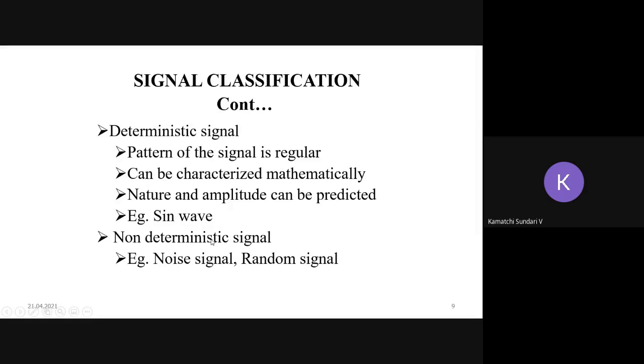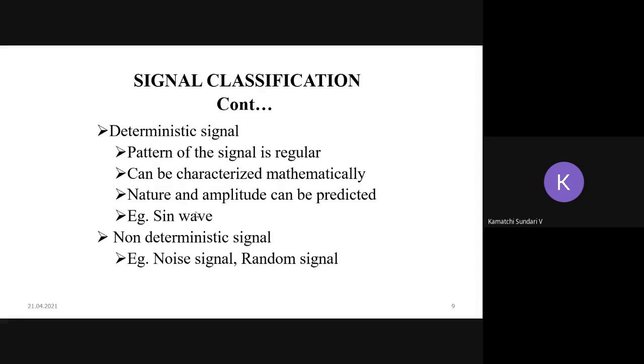And with everything, in the deterministic signal the pattern is regular. Regular in the sense it will repeat again and again with the same shape and size, right? That is the meaning. So if I am saying a sine waveform of 1 kilohertz, then the same pattern will be repeated again and again till infinity, isn't it?